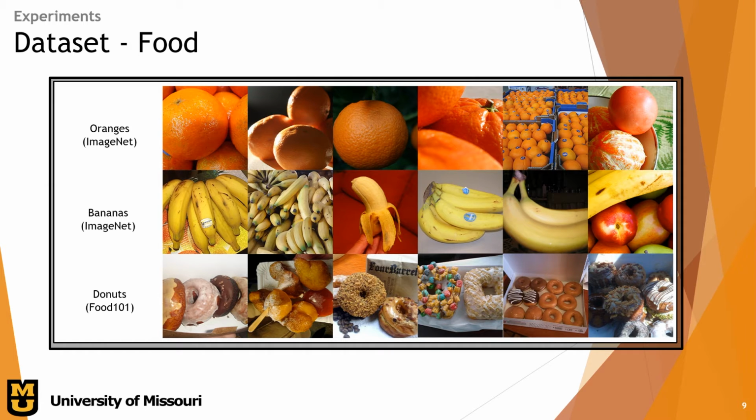Before we get into our experiments, let's have a look at the data we're going to be using. For our first data set, food, we have oranges and bananas from ImageNet, and we have donuts from Food 101. Our models are going to be pre-trained on ImageNet, so they should recognize features from our oranges and our bananas, and theoretically not recognize any features from our donuts. This would mean that our donuts are our n+1 class.